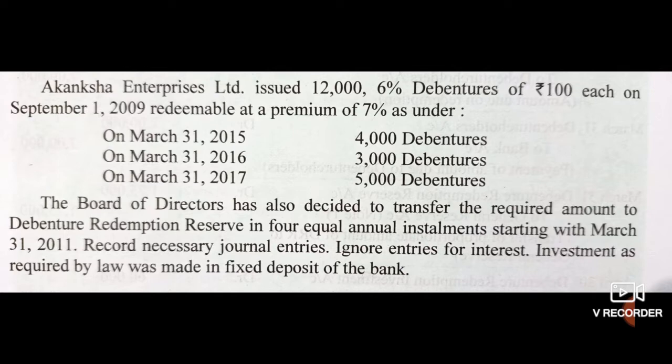Akanksha Enterprises Limited issued 12,000 6% debentures of rupees 100 each on September 1st, 2009, redeemable at a premium of 7% as under. So this company issued 12,000 debentures on 1st September, and these debentures were issued at rupees 100, but they are redeemable at a premium of 7%.